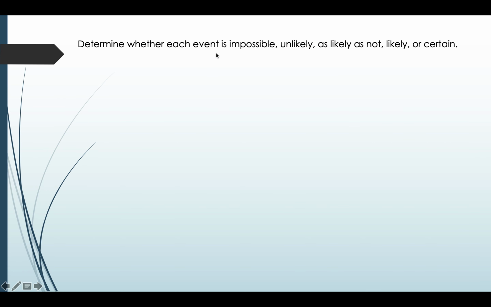Determine whether each event is impossible, unlikely, as likely as not, likely, or certain. Picking a number less than 15 from a jar with papers labeled from 1 to 12.